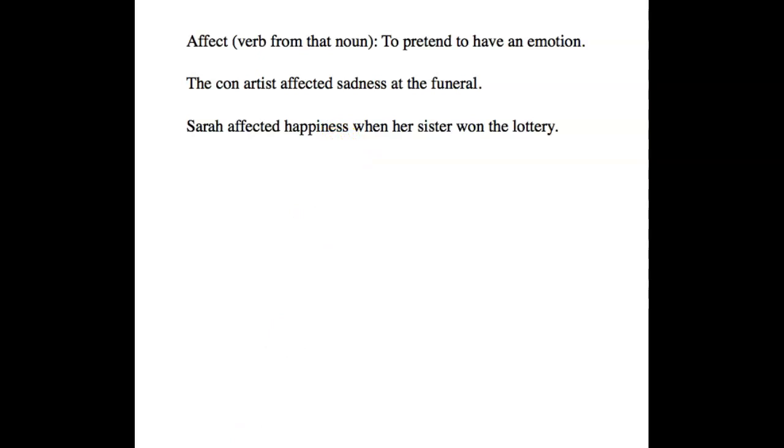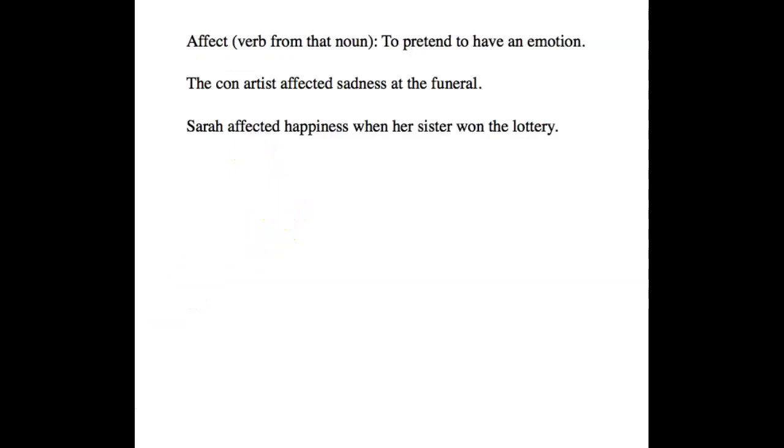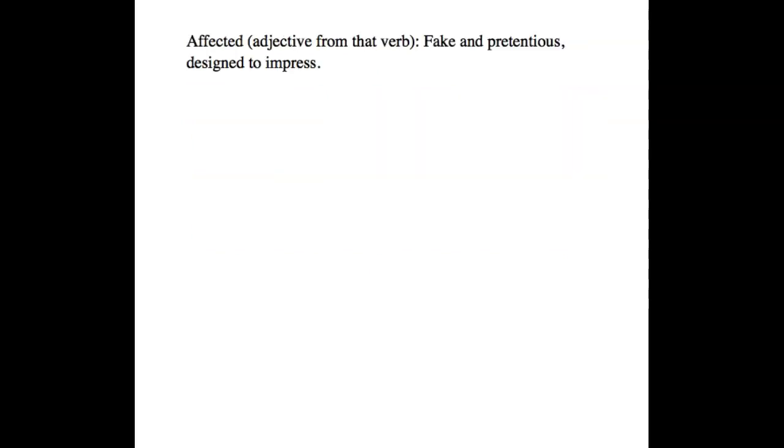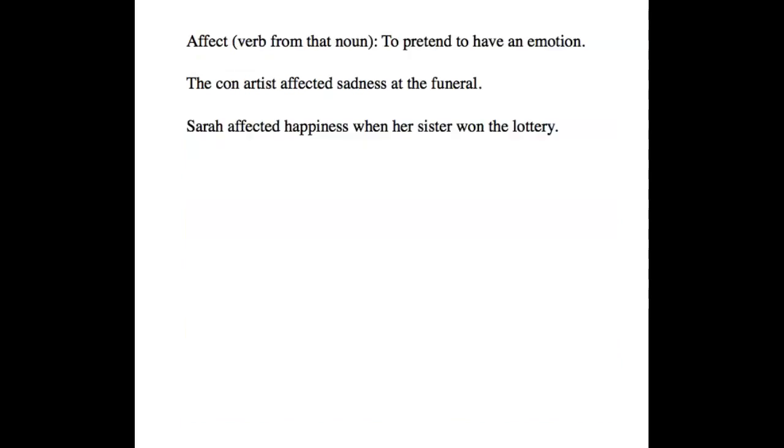We're still not done with just this one path of these words. Affected, which is an adjective that comes from this verb. This verb means to fake an emotion. It comes from the noun, which means emotion. Here's somebody with a happy affect, if you remember that. You can have a con artist affecting sadness. Affected, which is an adjective that comes from that verb, just basically means fake and pretentious, designed to impress.